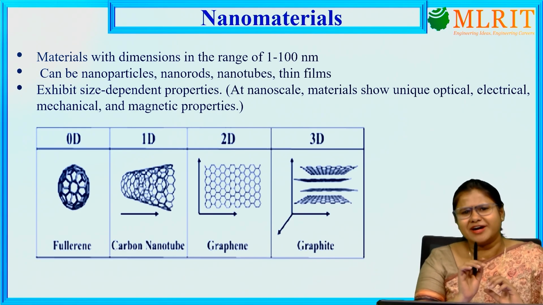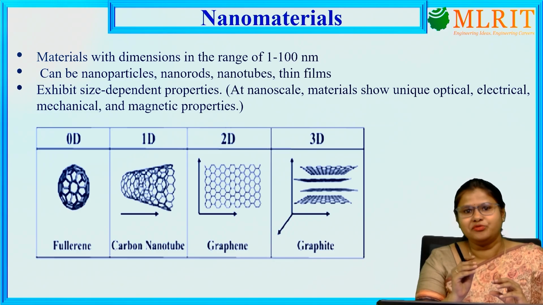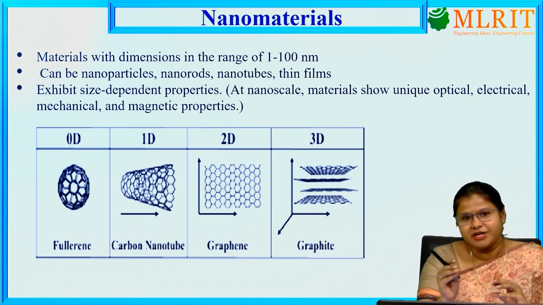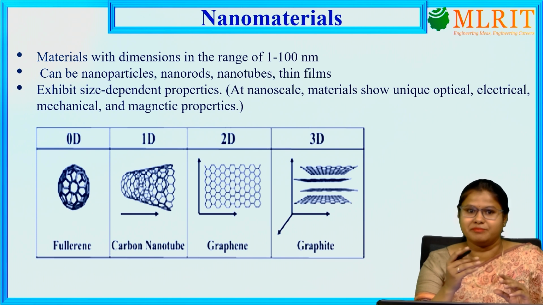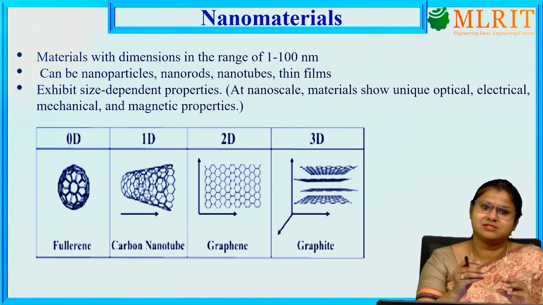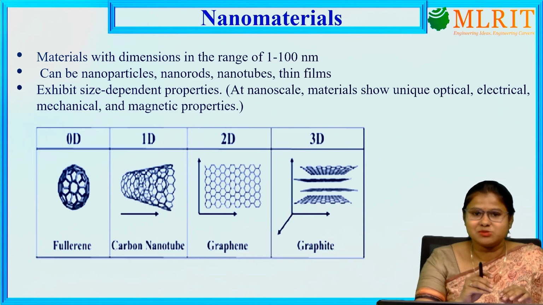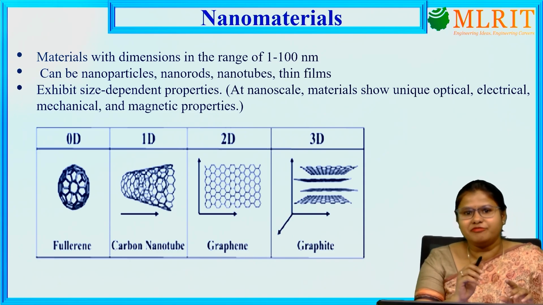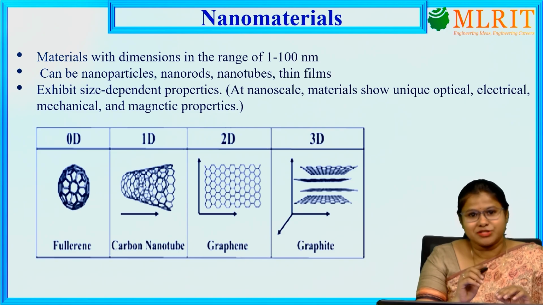So consider we are holding thousands of particles which fit into the width of your hair. Let us consider the size of that particle. That size is so small that it will fit into the width of a human hair. Such particles are known as nanoparticles.